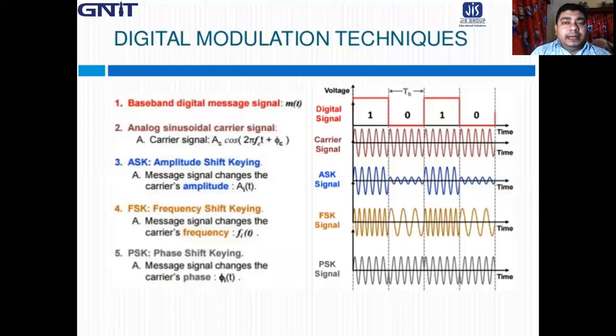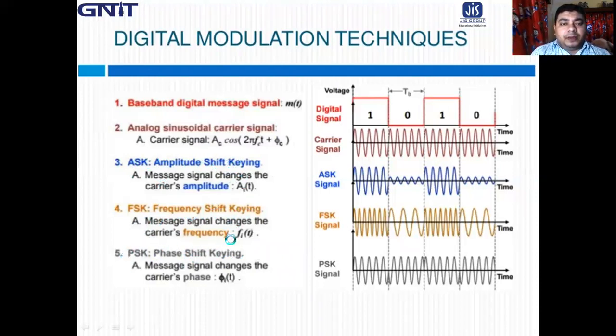There are mainly 3 types of digital modulation techniques: amplitude shift keying, that is ASK, frequency shift keying, FSK, and phase shift keying, which is abbreviated as PSK.